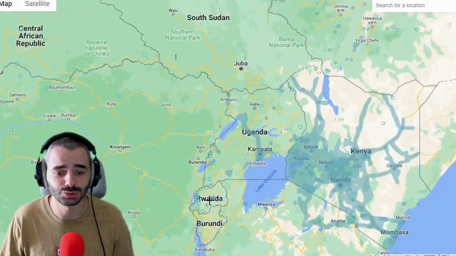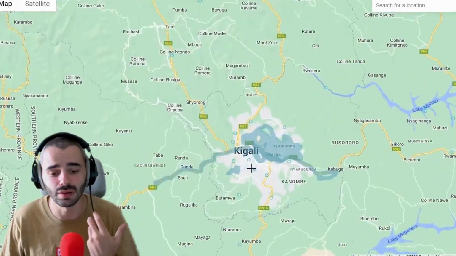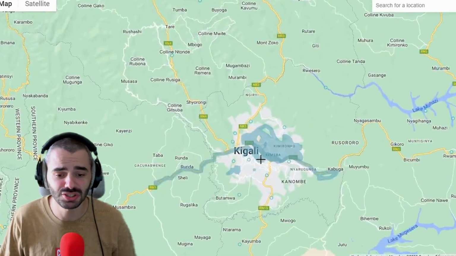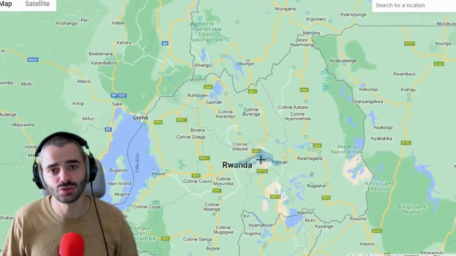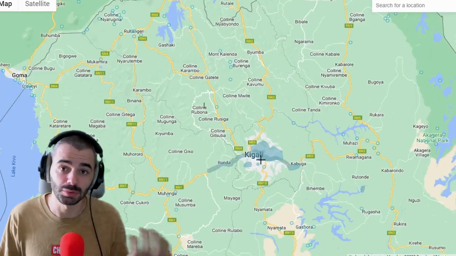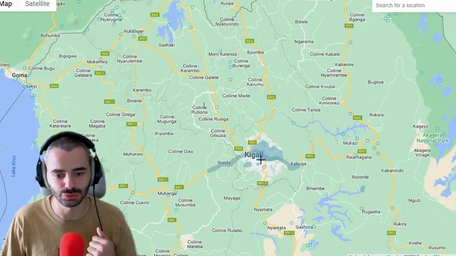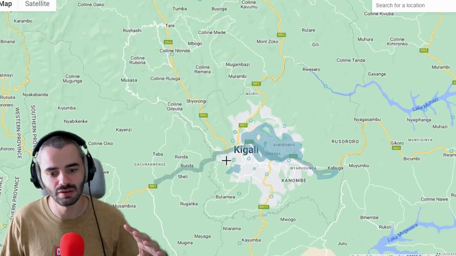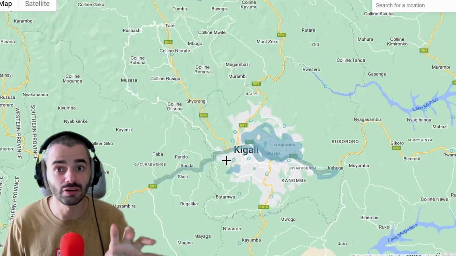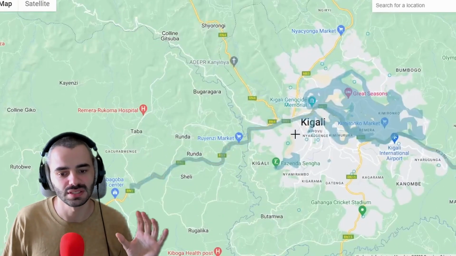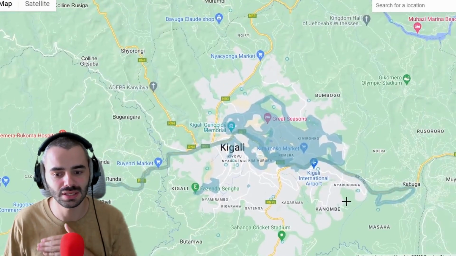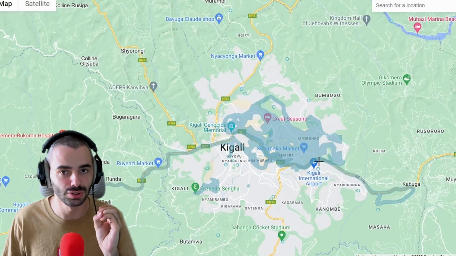And this is a country that we were expecting on GeoGuessr on Google Maps overall for a few months now, and that we're quite happy to have on board. Now, of course, as we can see, the country is only filled with a handpicked set of locations, mainly surrounding Kigali, the capital and the largest city of the country. So we can see that we have many different areas that are much more covered than others. We can see on the west side here, on the east side there, and very much in the northern part of the city.